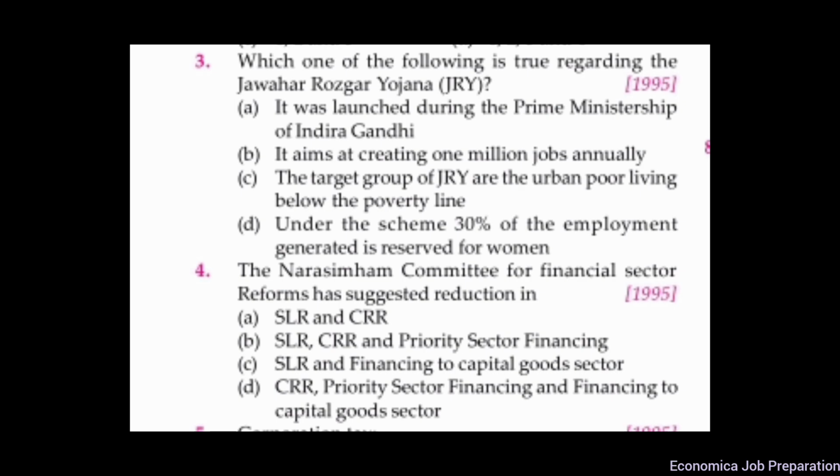Another question. The Narsimham Committee for Financial Sector Reforms has suggested reduction in. Here, the correct option is option B, that is SLR, CRR, and priority sector financing. The Narsimham Committee for Financial Sector Reforms 1991 has suggested reduction in SLR, CRR, and priority sector financing, reducing it from 40% to 10%. Most of the suggestions of the committee were not implemented.